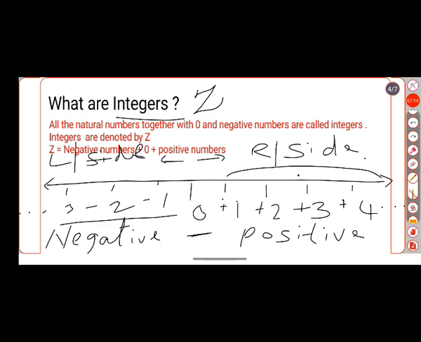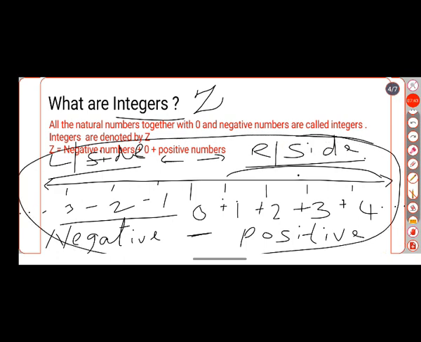Okay, first natural numbers. If we add 0 to natural numbers, we get whole numbers. So 0 is in the middle. Right side of 0 is called positive numbers, left side of 0 is called negative numbers, and this positive, 0 and negative all together we call integers, and integers are denoted by capital letter Z. I hope you understand.